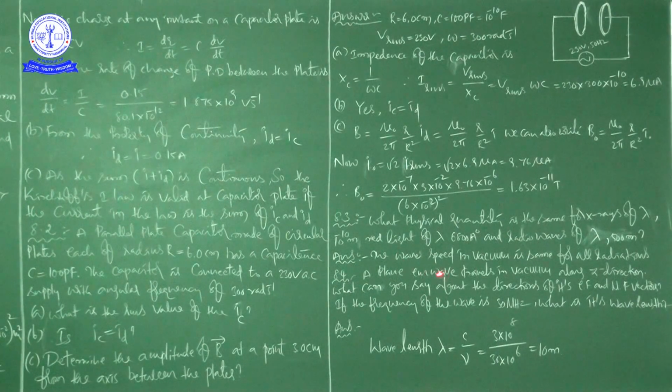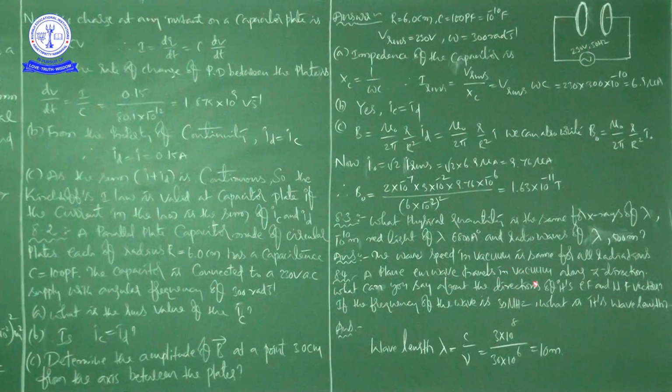A plane electromagnetic wave travels in vacuum along z direction. What can you say about the directions of its electric field and magnetic field vectors? If the frequency of the wave is 30 megahertz, what is its wavelength? Even though mega and the other prefix indicate the same value, we can call it mega. 30 megahertz, what is its wavelength?